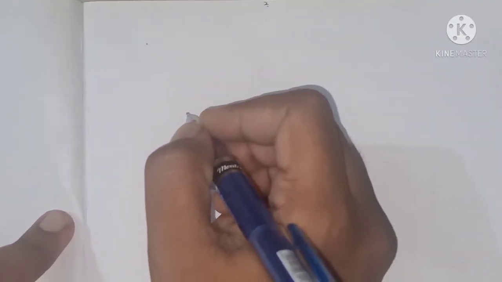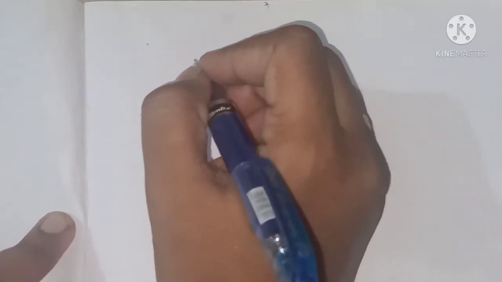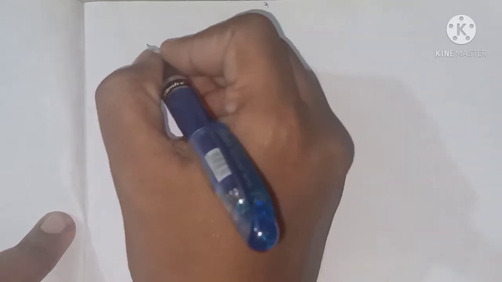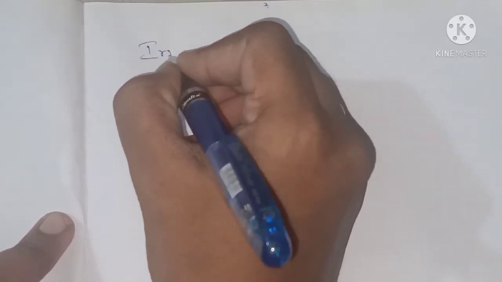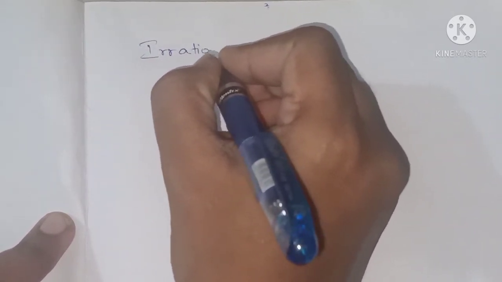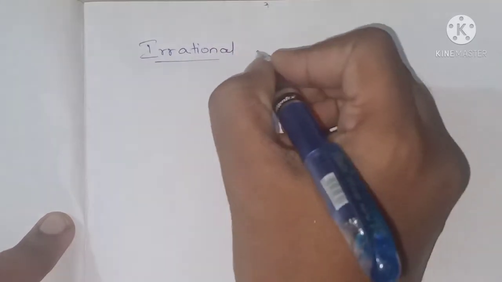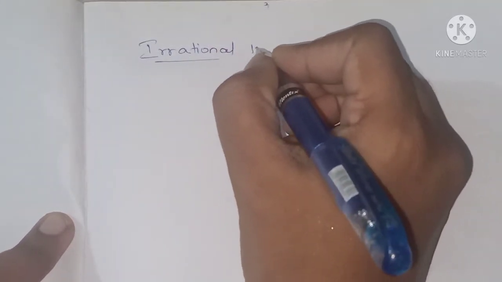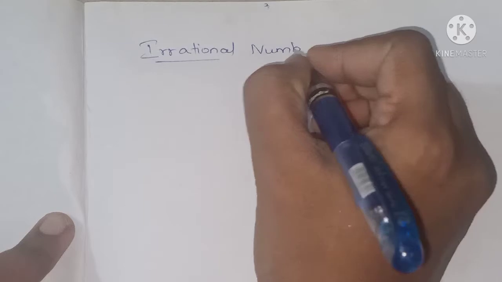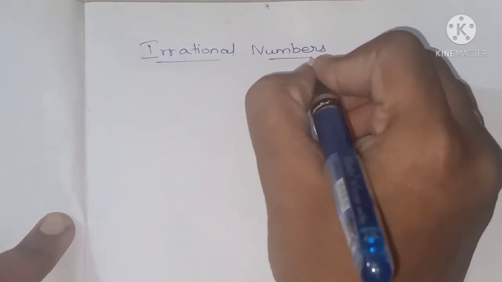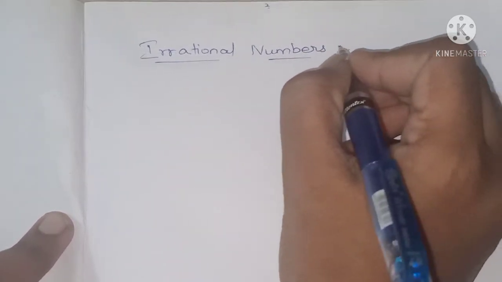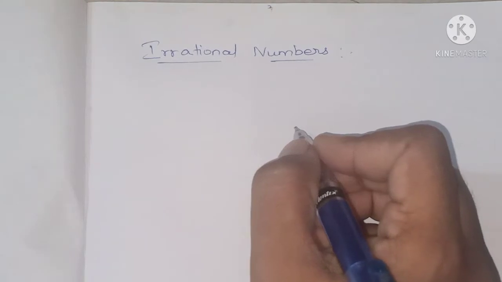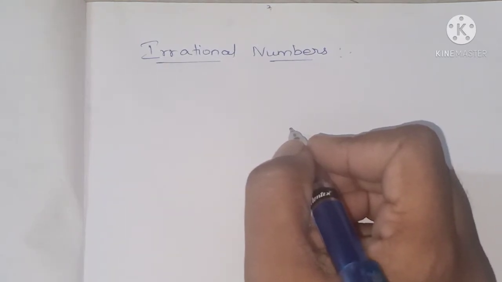Hi students. So today we are going to see exercise 1.2. Before going to exercise 1.2, let us see some introduction. So first of all, we have to know what irrational numbers are. In exercise 1.1 introduction, we would have seen what rational numbers are, isn't it? Rational numbers, what are rational numbers?